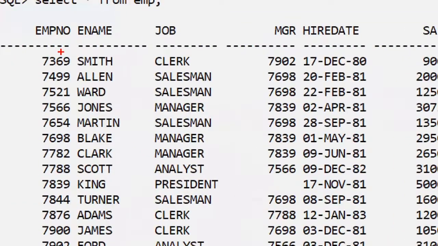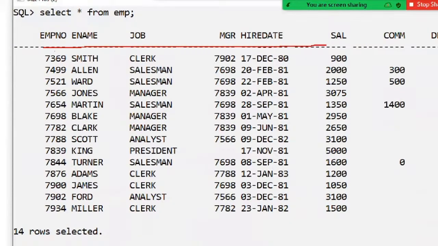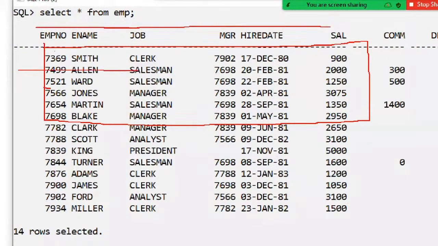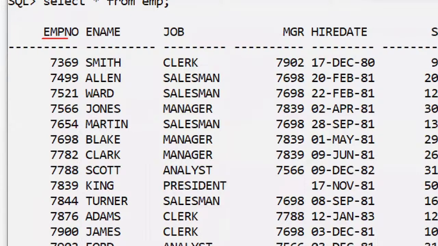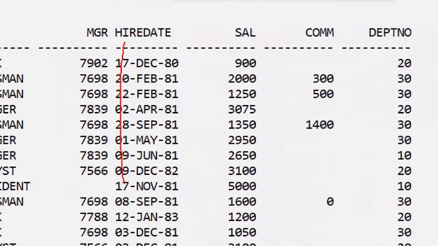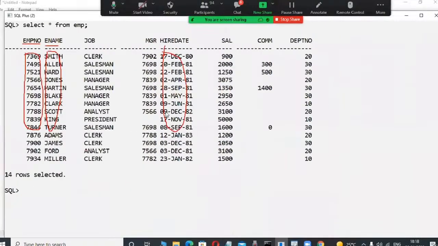Yes, in an organized fashion they are storing the data. Maybe it's a table, these are columns and these are rows, in an organized manner. This is a matrix format. In this column only numbers are available, employee number. In this column only characters are available. In this column only dates are available. That's why, observe it here, the data is stored in a structured manner.